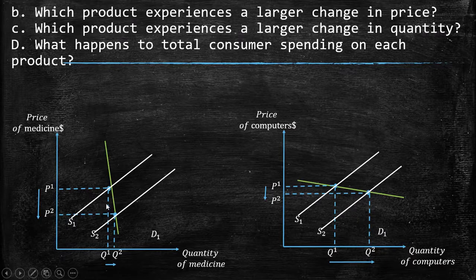So the total spending on medicine is going to be less. On the other side, when we have an elastic demand, we know that our strategy is to charge a lower price, because this square, the new consumer spending, is larger than what we lost compared with the higher price we charged before. So for computers, the spending will be higher than before.